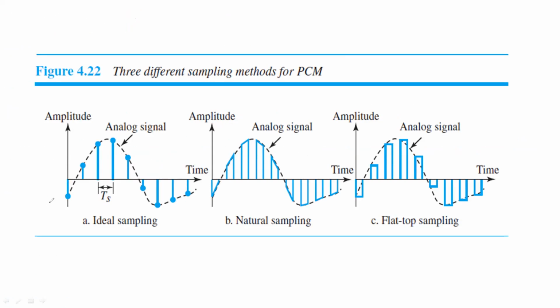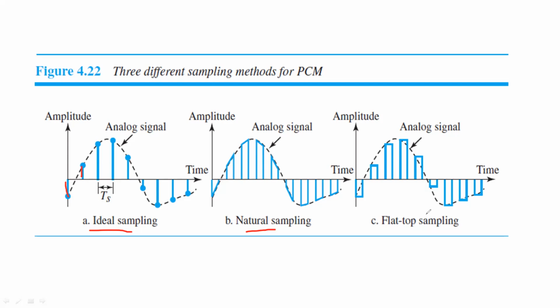First, we have ideal sampling. In ideal sampling, the pulses from the analog signal are sampled for each and every time period. This is an ideal sampling method, and it cannot be easily implemented. In natural sampling, a high speed switch is turned on only for a small period of time, so the sampling occurs only during that small period of time. This is natural sampling.